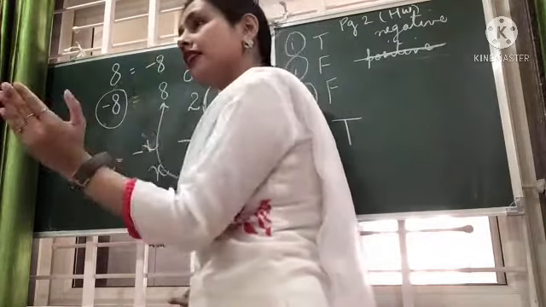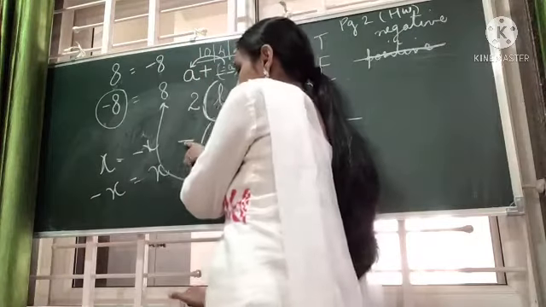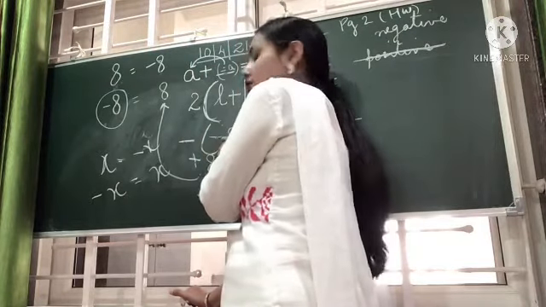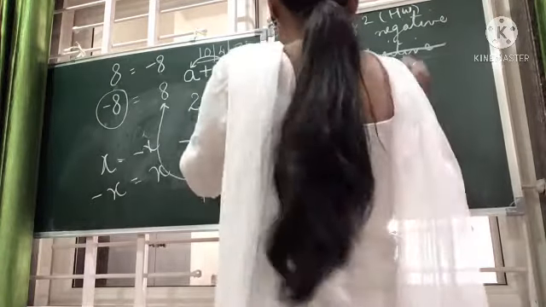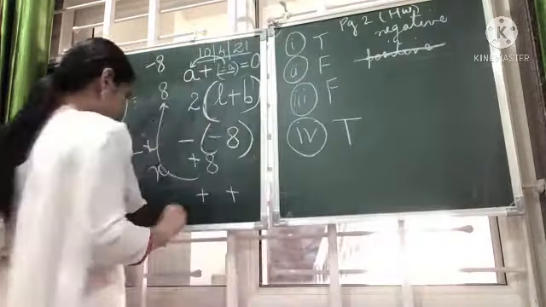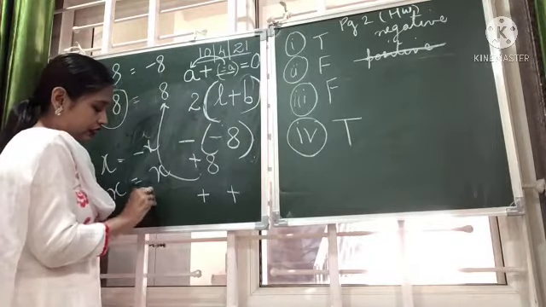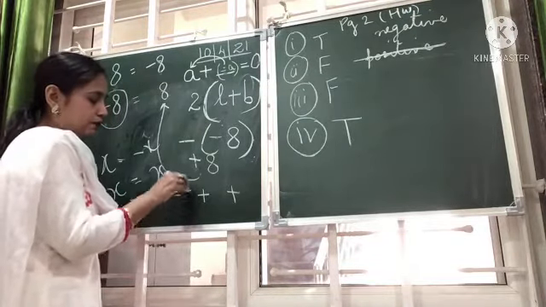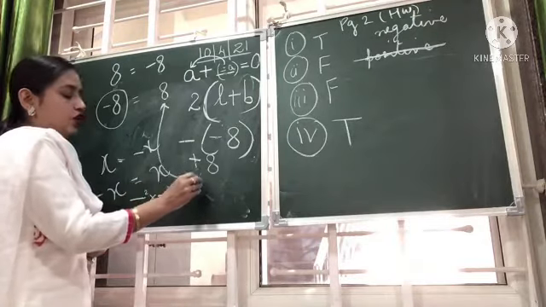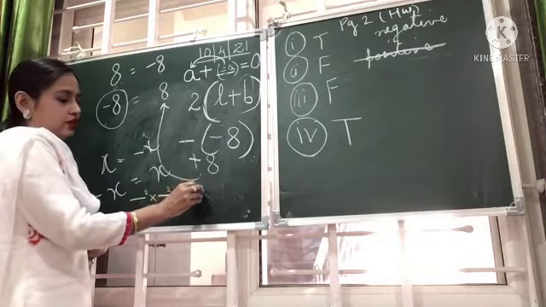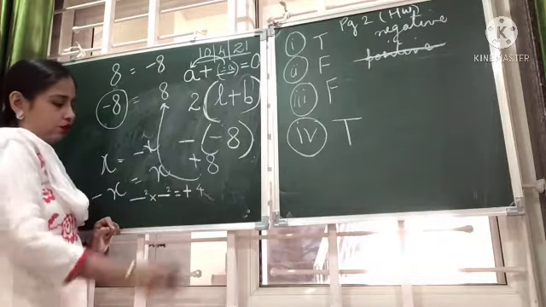Whenever a minus and minus sign gets multiplied, we get a plus sign. So if you want, you can write it here. Minus into minus gives us plus. If you say minus 2 into minus 2, you will not get minus 4. Instead, you will get plus 4.